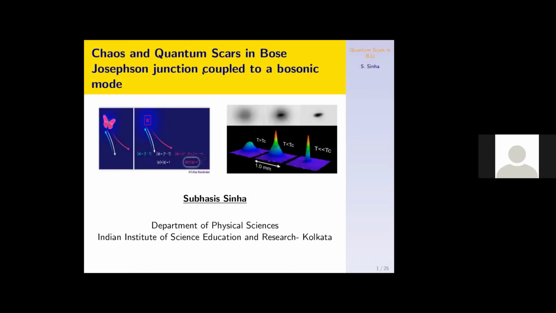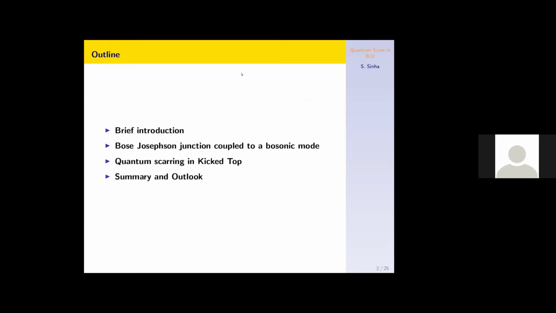Okay, thanks Dilip for this nice introduction, and I also thank the organizers for giving me the opportunity to present this work. So today I'm mainly talking about quantum scarring and chaos in a Bose-Josephson Junction coupled to a bosonic mode. The outline is the following. First, I'll briefly discuss ergodicity in closed quantum systems, and next I'll go to the Bose-Josephson junction coupled to the bosonic mode to discuss chaos, ergodic behavior and scarring phenomena.